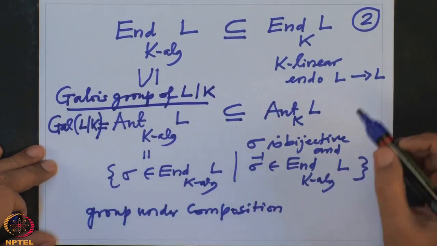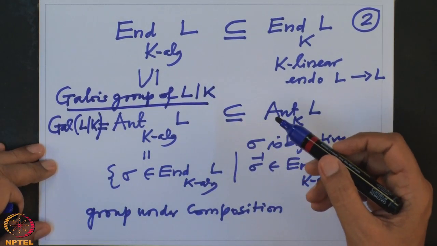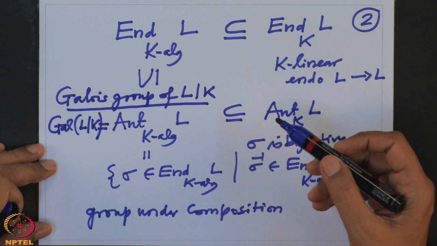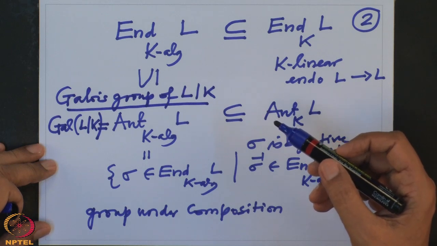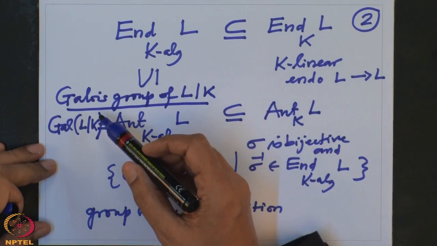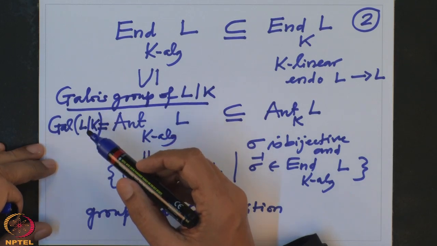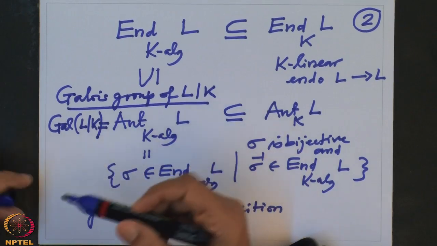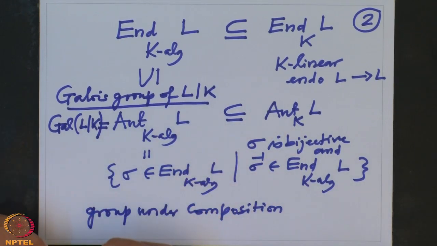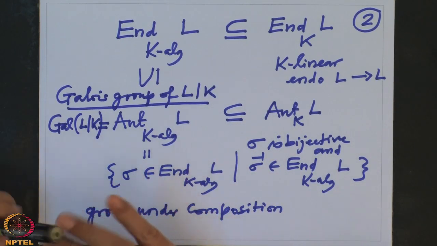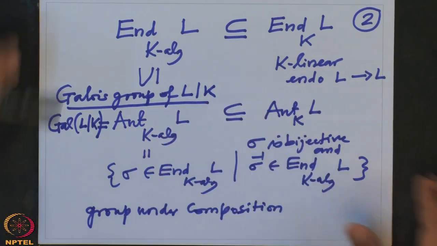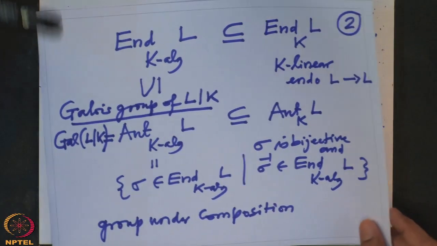Note that I have defined this group for an arbitrary field extension, and I still use the word Galois group because Galois was the first who started studying such a group. Of course, Galois started studying such a group in a very particular situation, but the name continues for an arbitrary field extension. So, a couple of remarks about this group.